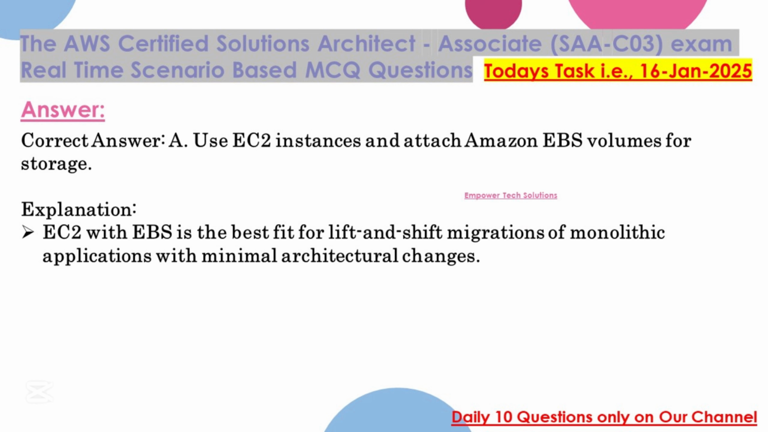Correct answer: A. Use EC2 instances and attach Amazon EBS volumes for storage. Explanation: EC2 with EBS is the best fit for lift and shift migrations of monolithic applications with minimal architectural changes.